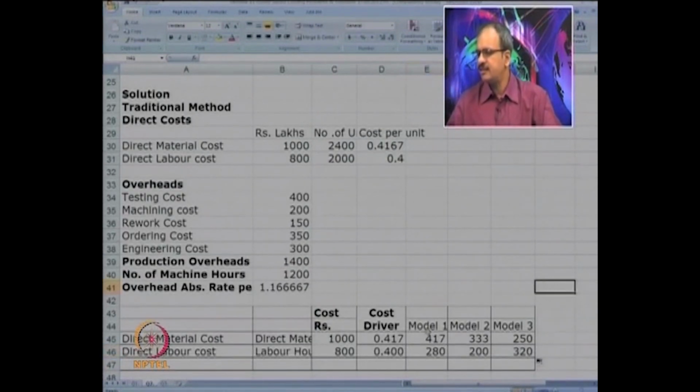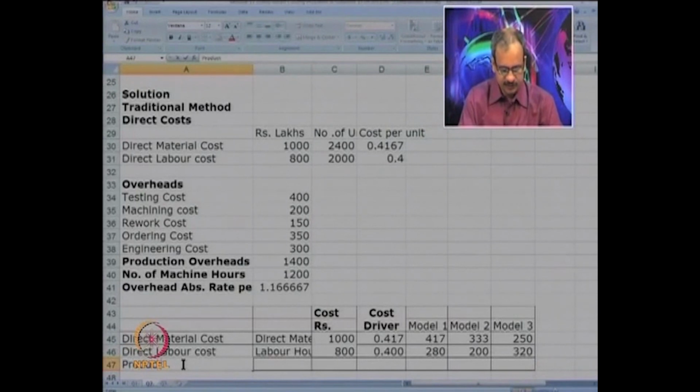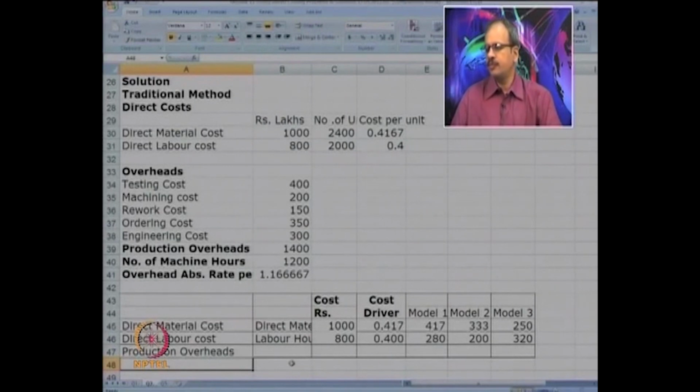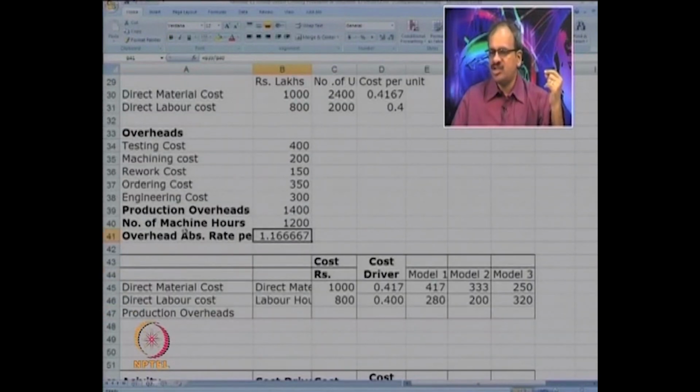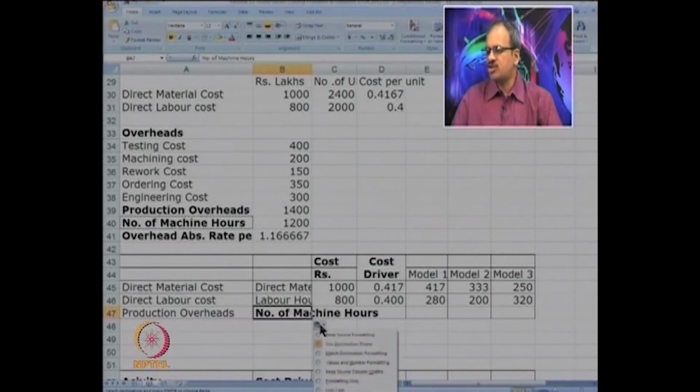Now, it can be dragged. So, you get 280, 200 and 320. Now, as far as the production overheads are concerned, in the traditional system, there is no concept of cost driver. In the traditional system, we have calculated the overhead absorption rate per machine hour. So, we will go by the number of machine hours to charge the production overheads,